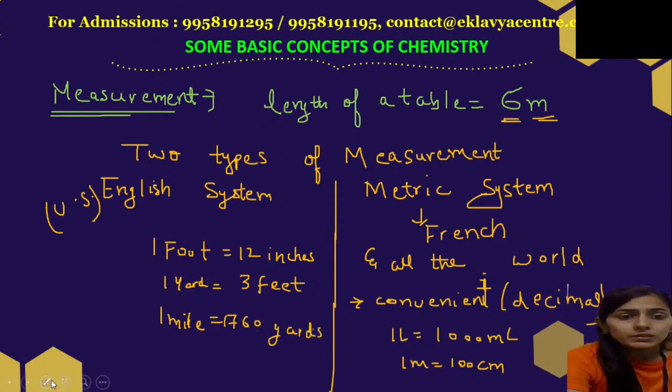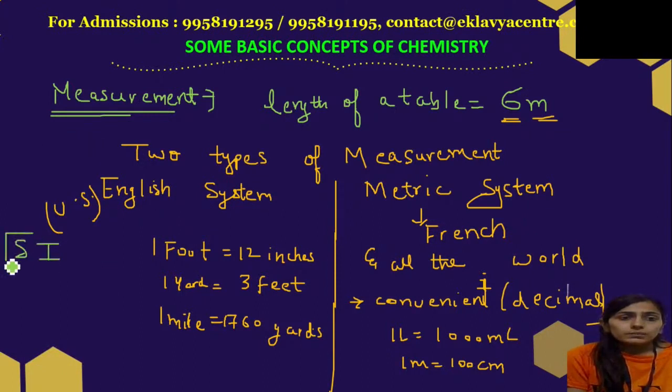So now what happened was the SI system, the International System of Units and Measurements, came, and it was signed by the 11th General Conference on Weights and Measures in Paris in 1875.